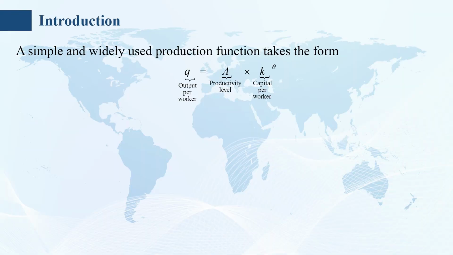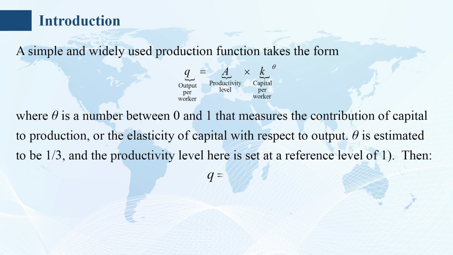A simple and widely used production function takes the form Q equals A times K^theta, where theta is a number between 0 and 1 that measures the contribution of capital to production, or the elasticity of output with respect to capital.